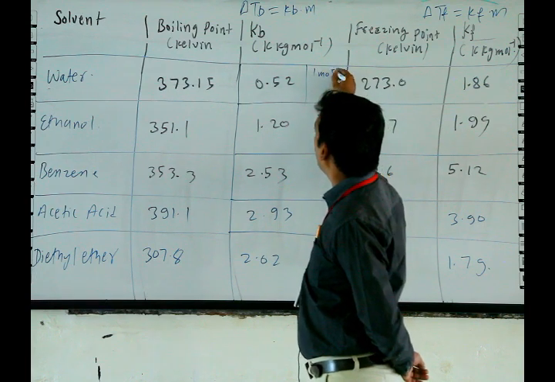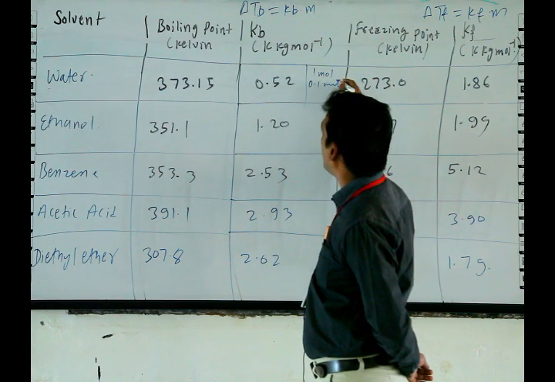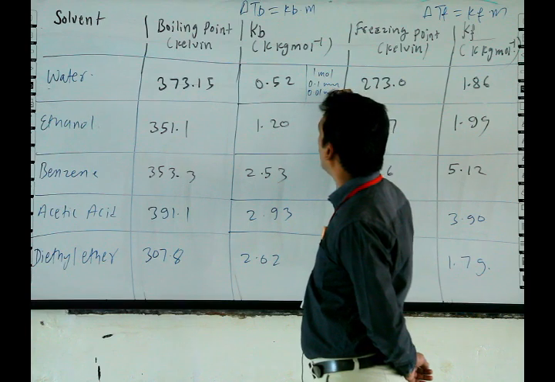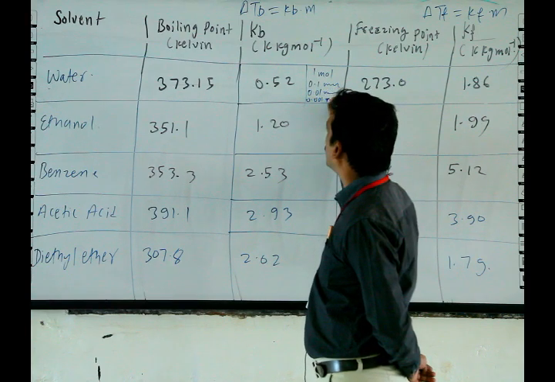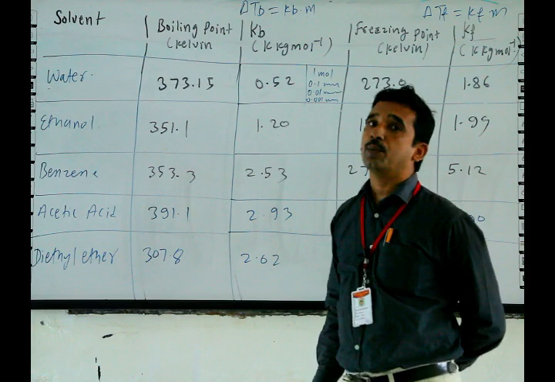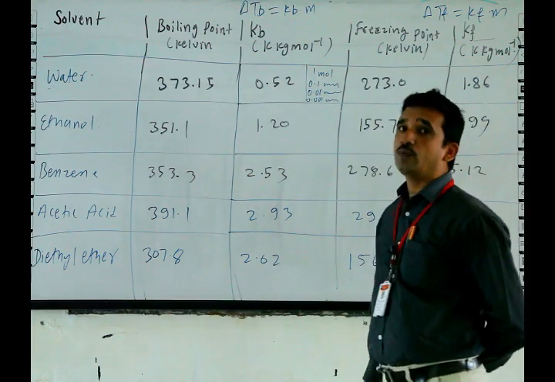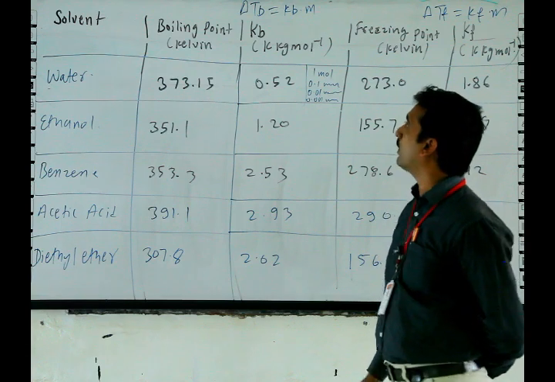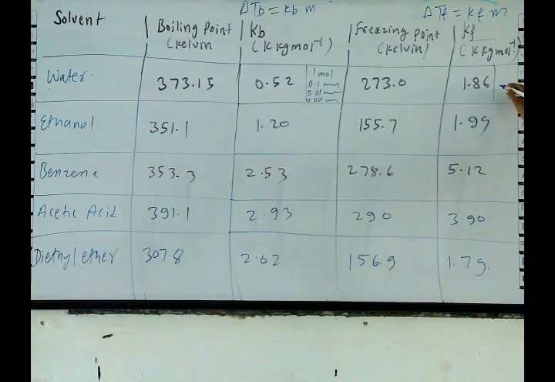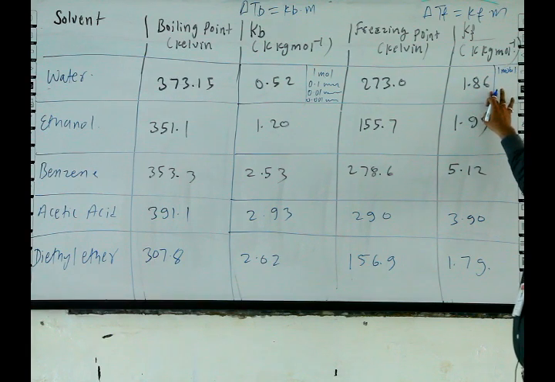For 1 molal, for 0.1 molal, for 0.01 molal, for 0.001 molal, we will multiply the molality by the KB value or constant value. Same for this one. For 1 molal solution, the value will be 1.86.